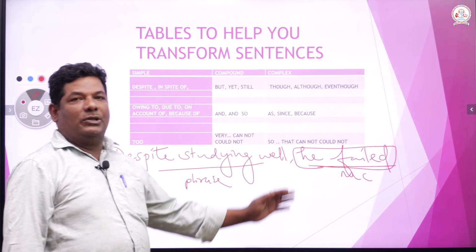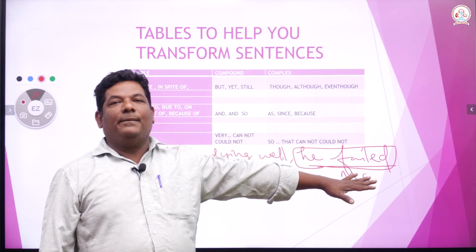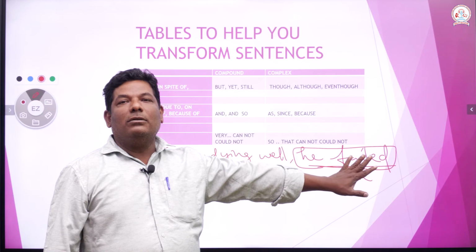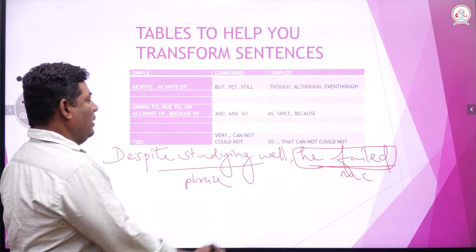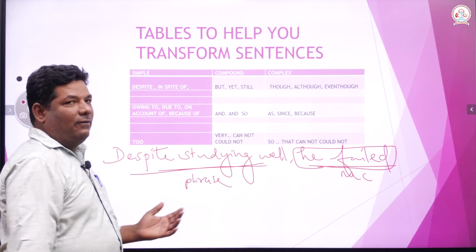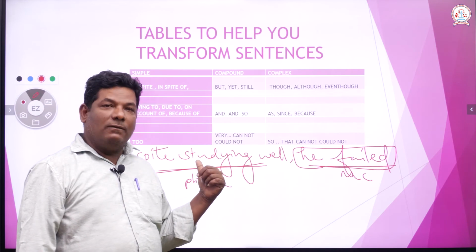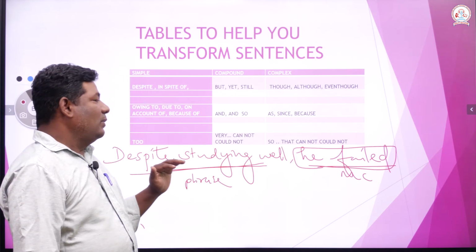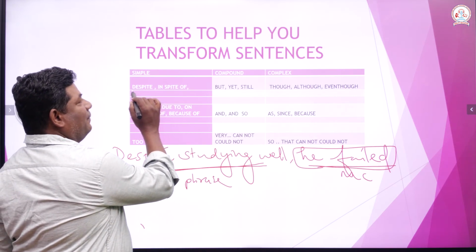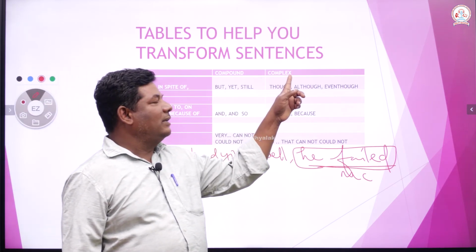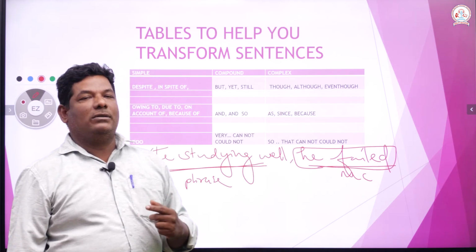I am not going to touch it. He failed is a main clause because it gives complete meaning, right? Therefore, I am not going to touch it. We have to make changes here only, right? This is a phrase because it does not have a verb in it. Studying is not a verb, right? It's a gerund. So, we have to give a verb form for it. So, when we have despite, when you are asked to write a complex sentence, we can use though, although, even though, anyone, that's your wish, right?